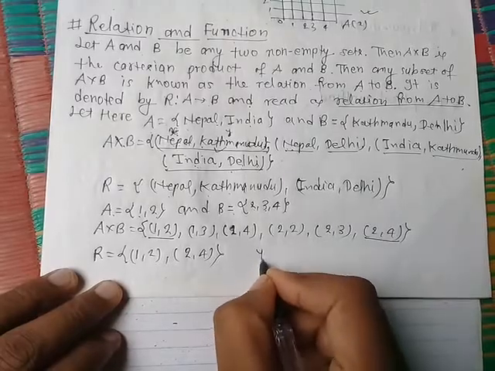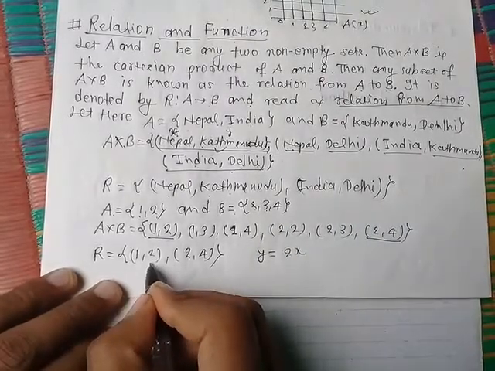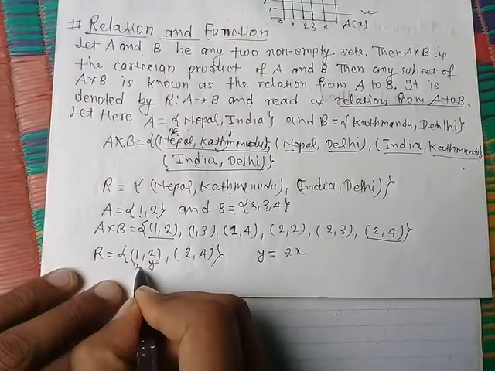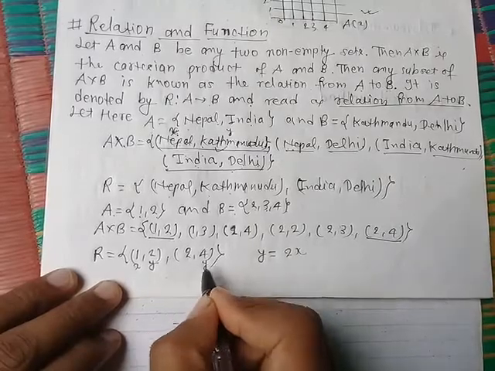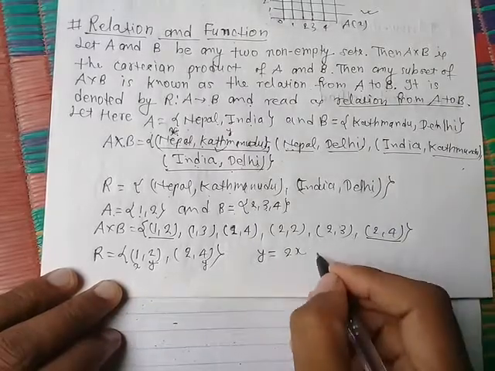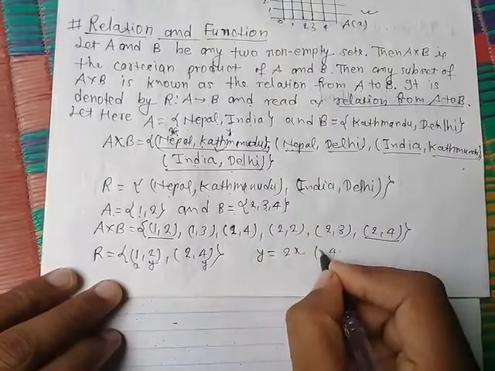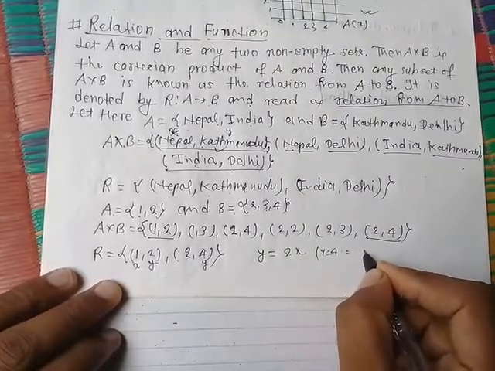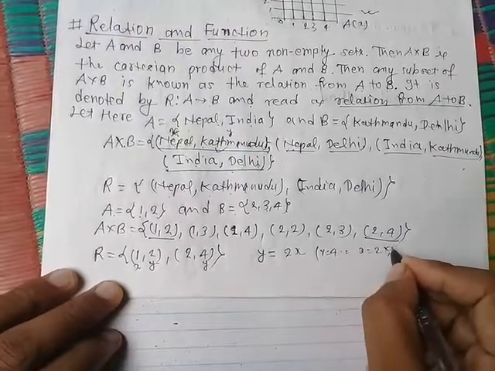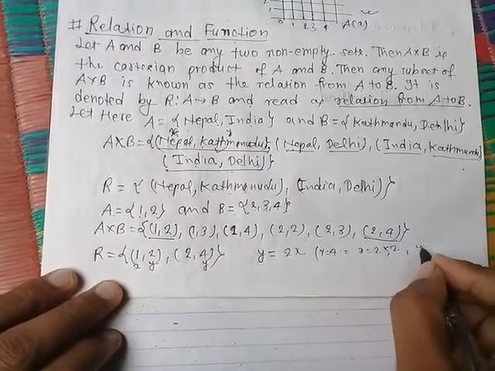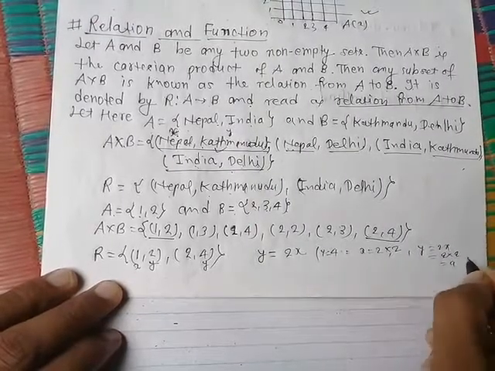Here y is 2 times x. So y is 2 times x: here y is 4 and x is equal to 2. If we multiply this 2, we take 2x, that is 2 times 2 is equal to 4.